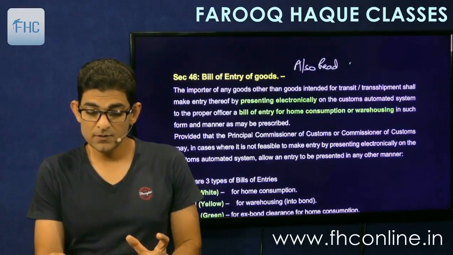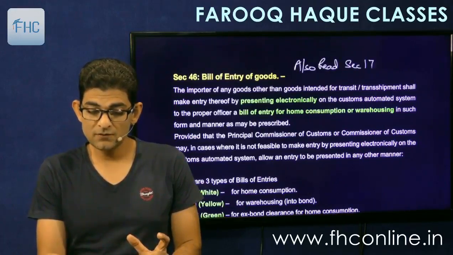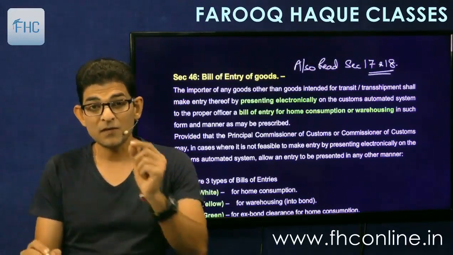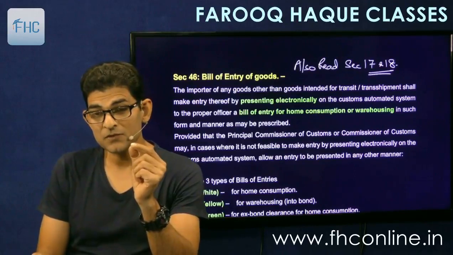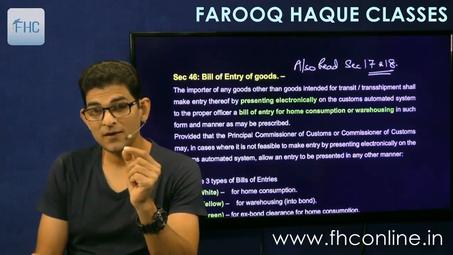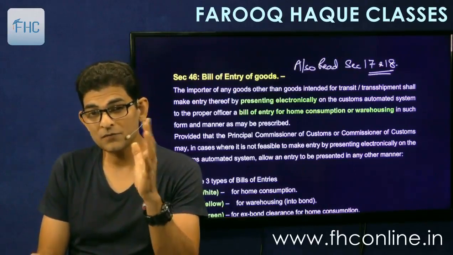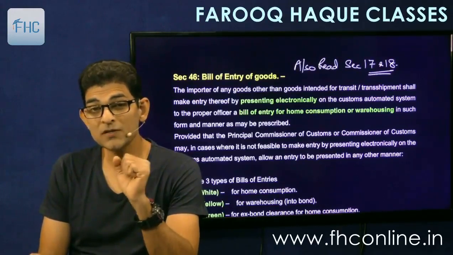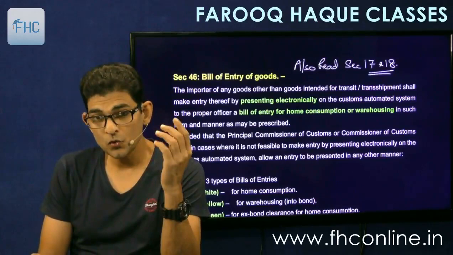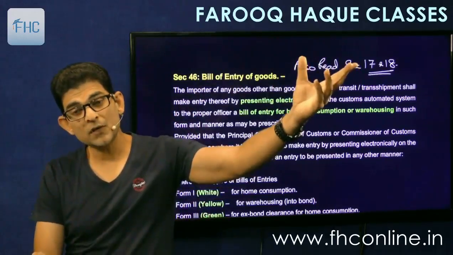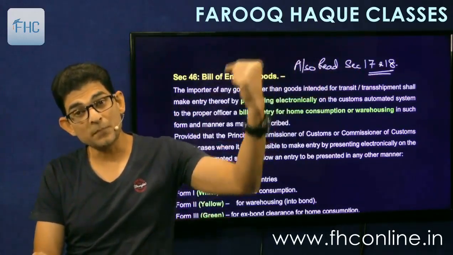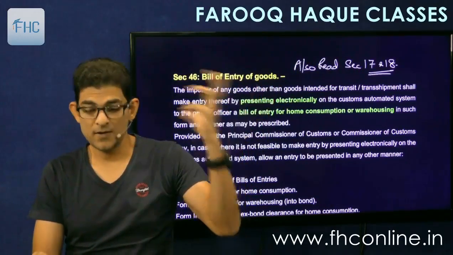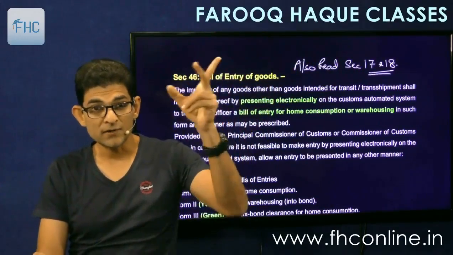So along with this section you have to also read section 17 and 18 regarding self-assessment. Remember, self-assessment under section 17 we had seen, and then if there is some error, then the officer will rectify it and make a reassessment. And then section 18 we had seen provisional assessment of duty. So assessment under 17 or 18 which is there is done on the basis of this bill of entry. So this is the base document. So therefore they have to be read together.